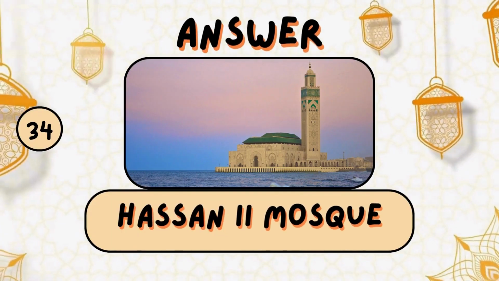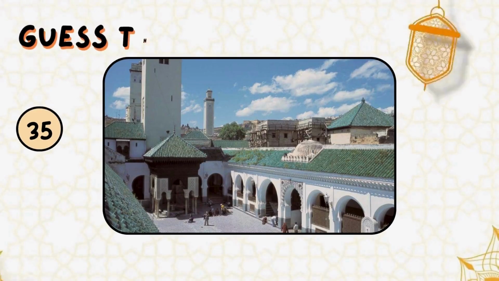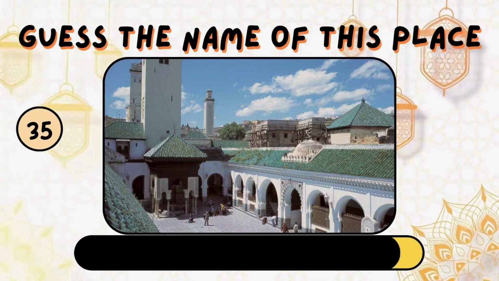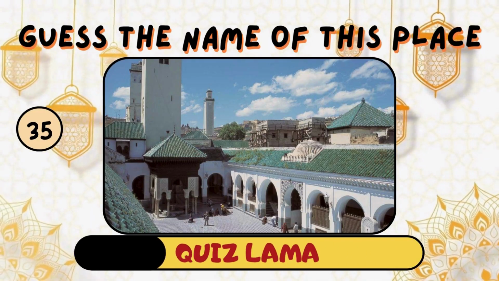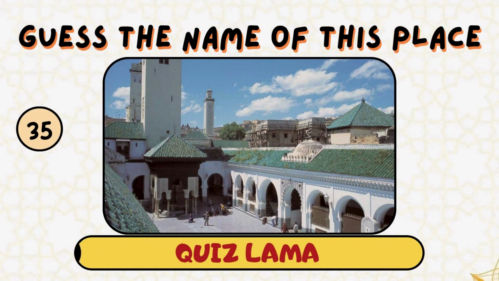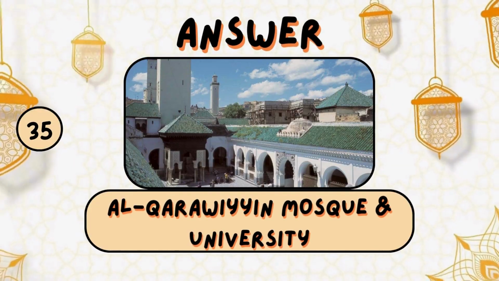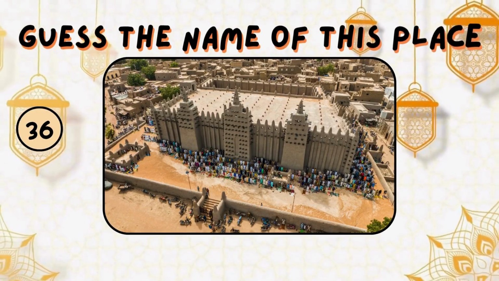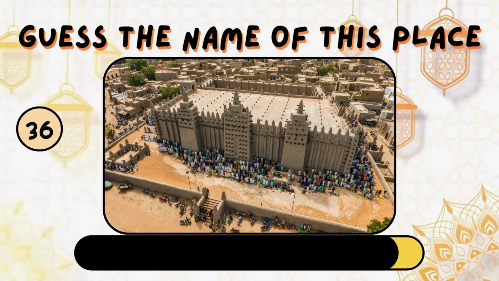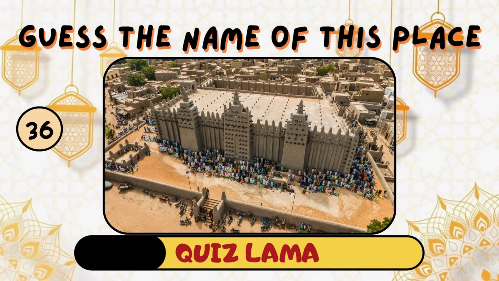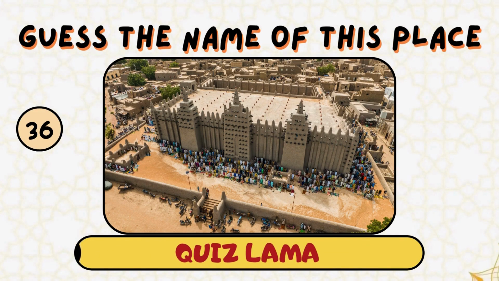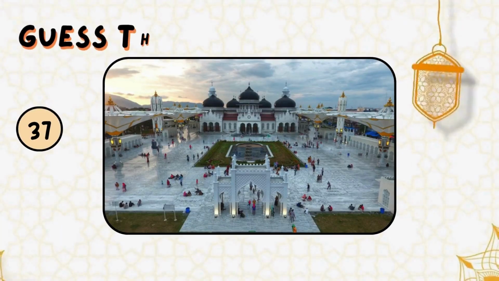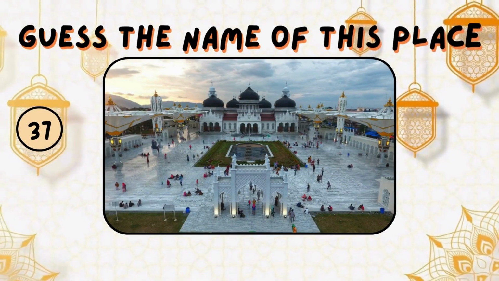It is Hassan II Mosque. Guess the name of this place. Al-Qarawiyyin Mosque and University. Guess the name of this place. It is the Great Mosque of Djenné. Guess the name of this place.